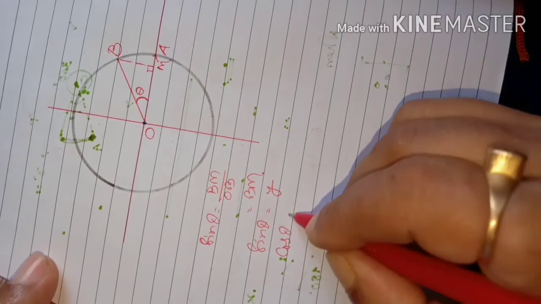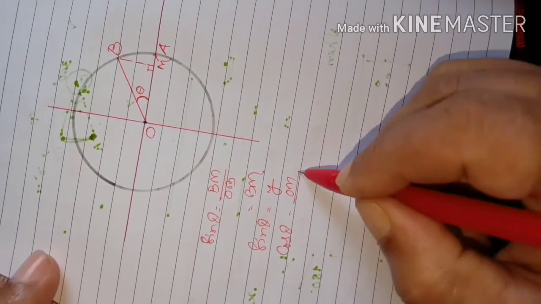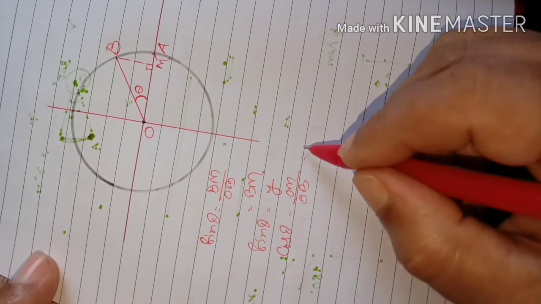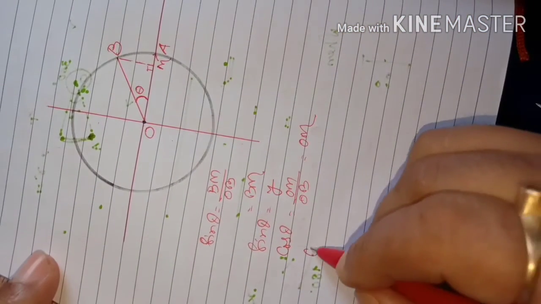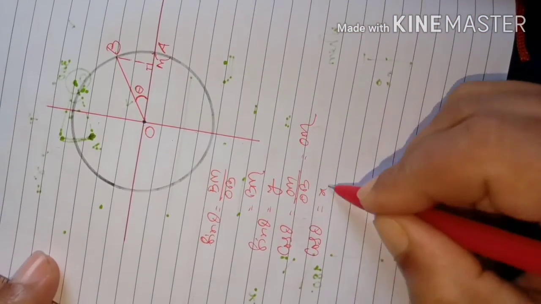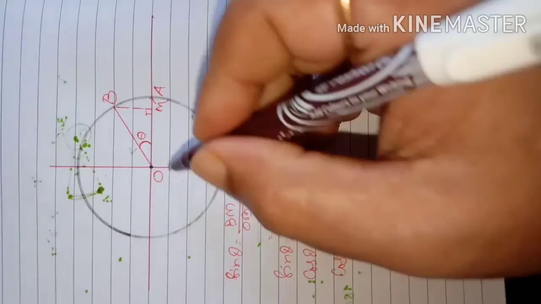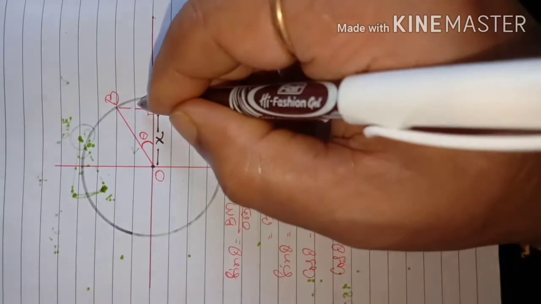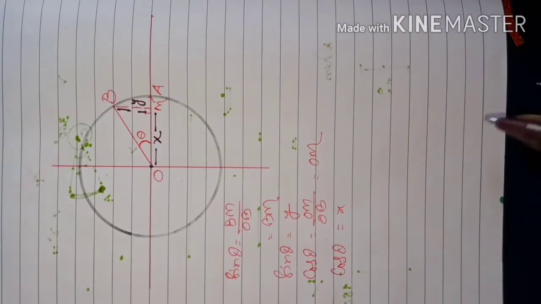Cos theta is equal to base OM by hypotenuse OB. OB is 1, so it will be OM only, and suppose OM is X. So cos theta is equal to X. This part is X, from here to here. This part is Y, from this point to this point.